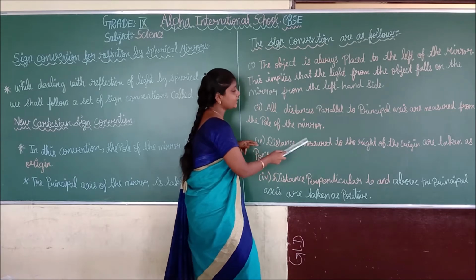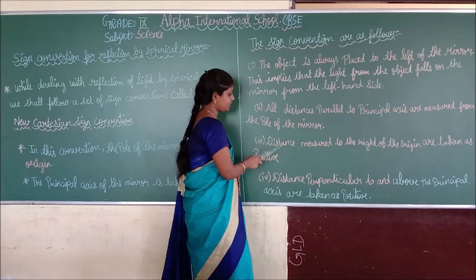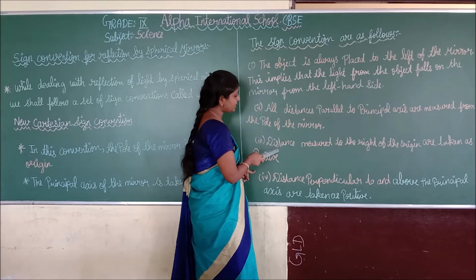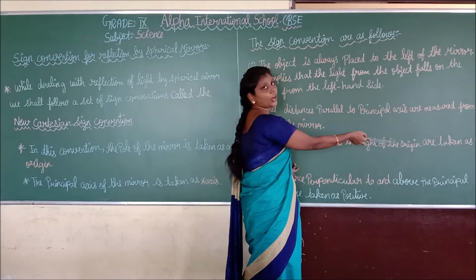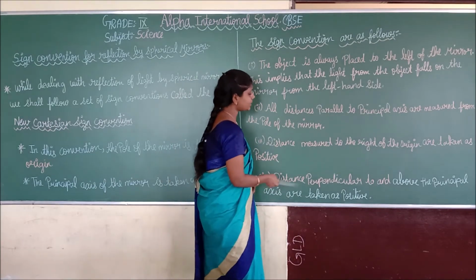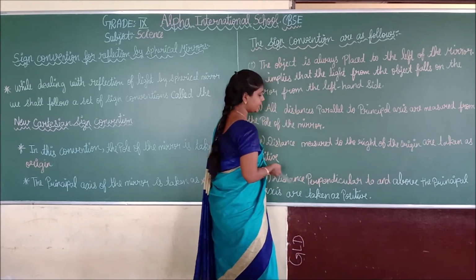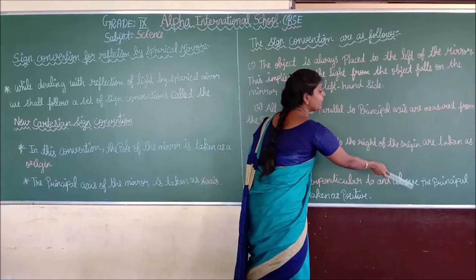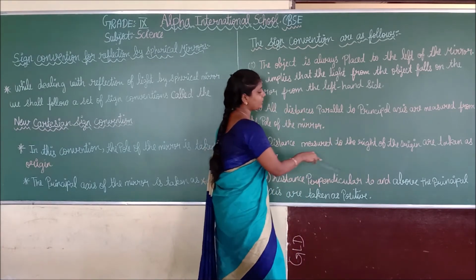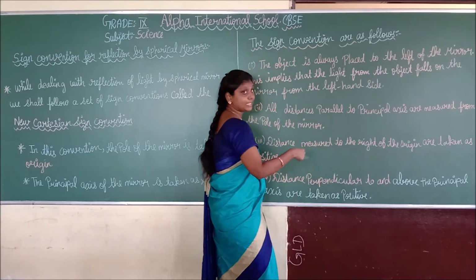Simultaneously, distances measured to the left of the origin are taken as what? Negative. Distances measured to the right of the origin are taken as positive. Distances measured to the left of the origin are taken as what? Negative. You understand, students? Next, distances perpendicular to and above the principal axis are taken as positive.